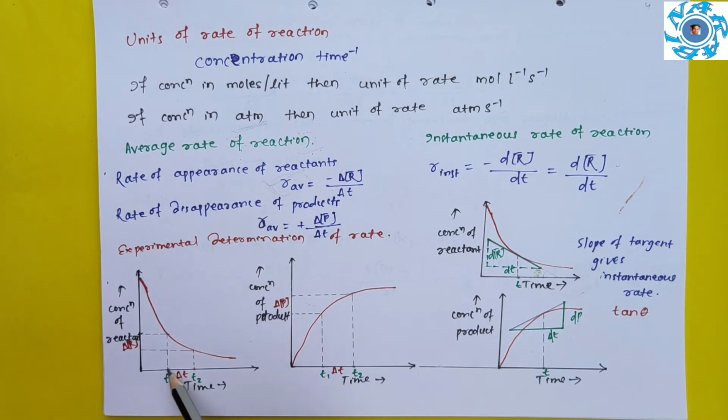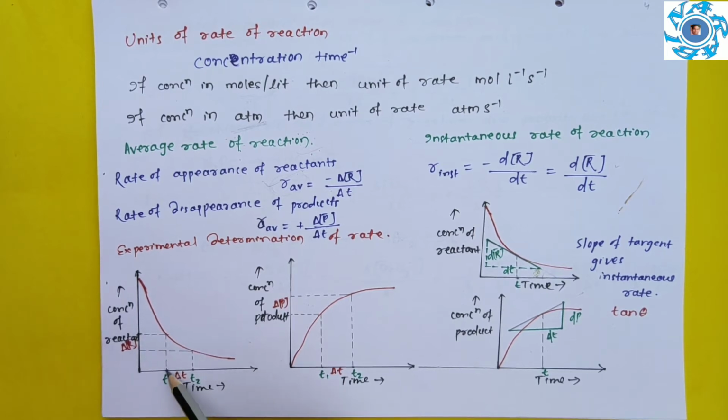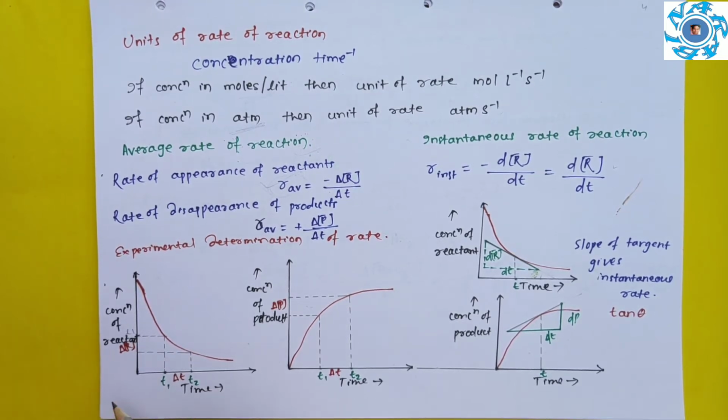We will plot a parallel to the y-axis to the curve. So we are taking a parallel. This should be parallel to this, and it will intersect at some point. Then we will draw a perpendicular to y-axis. So this is T1, and here we are getting R1.